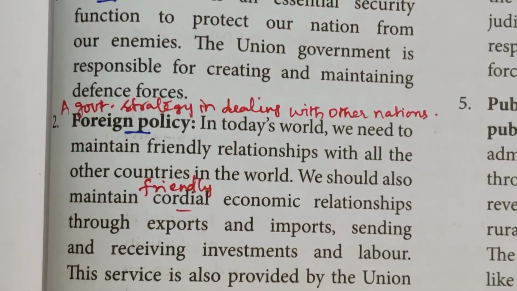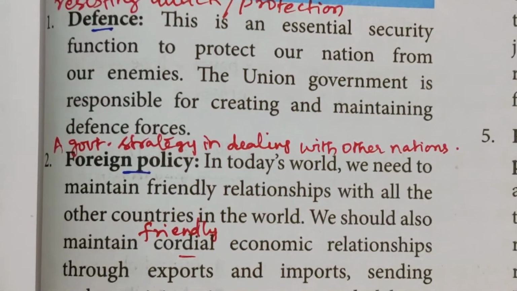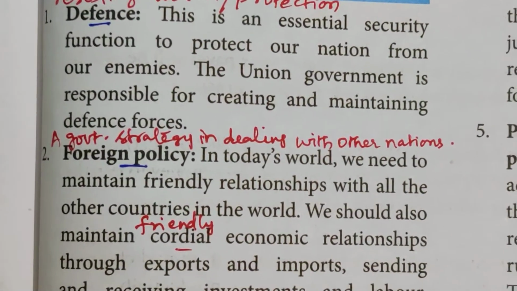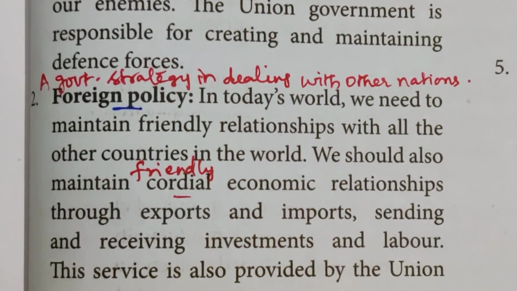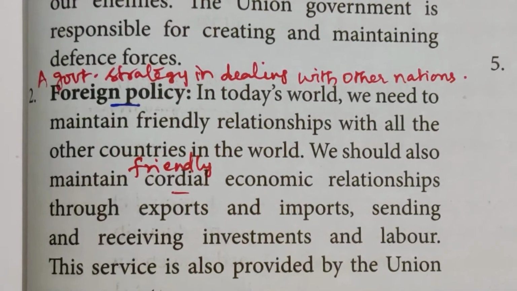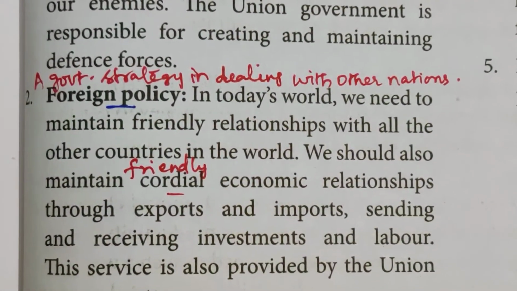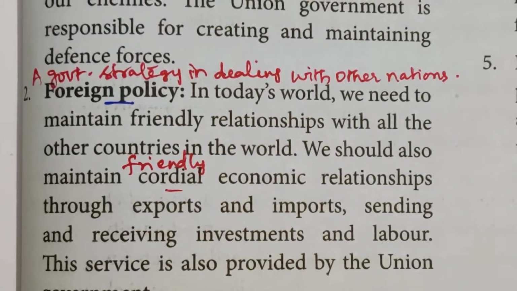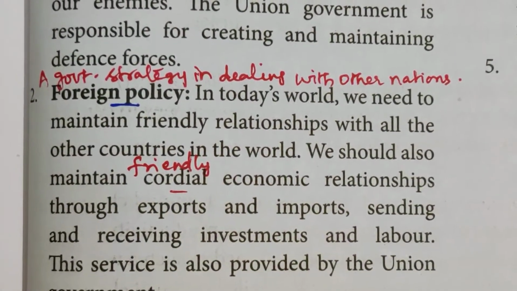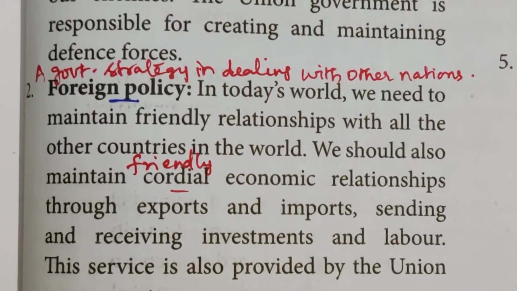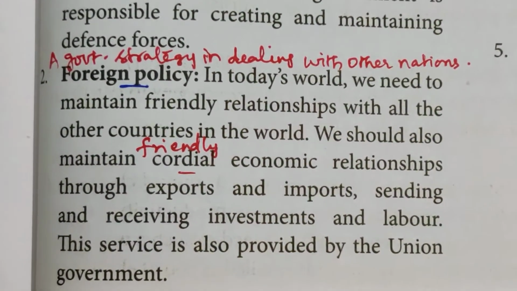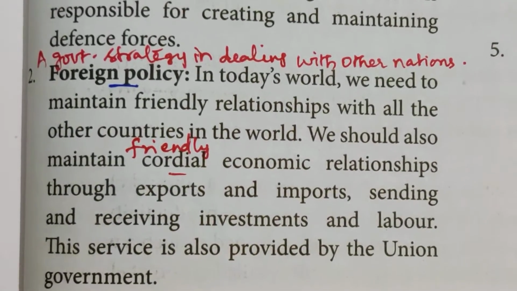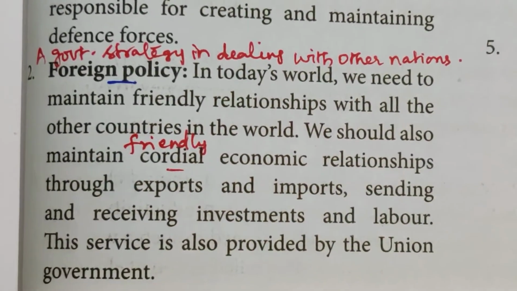Foreign policy. What is foreign policy? A government strategy or plan in dealing with other nations. In today's world, we need to maintain friendly relations with all the other countries in the world. We should also maintain cordial, that is friendly, relationships through exports and imports, sending and receiving investments and labor. This service is also provided by the union government.